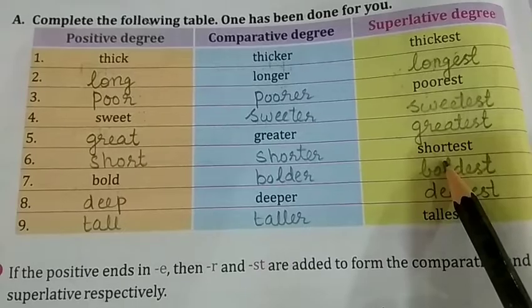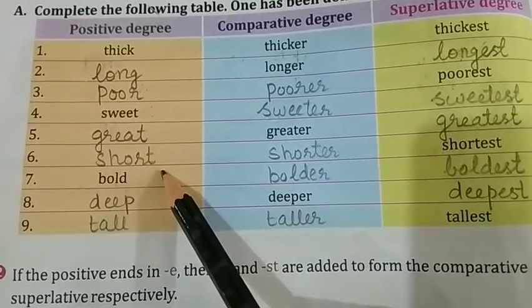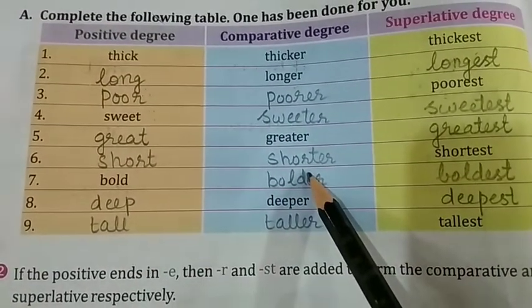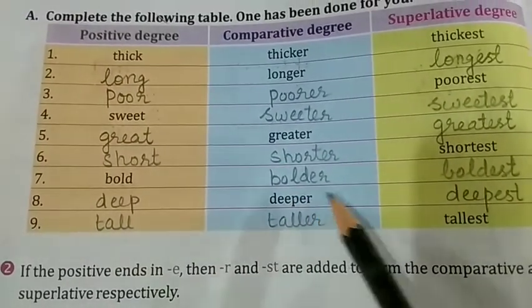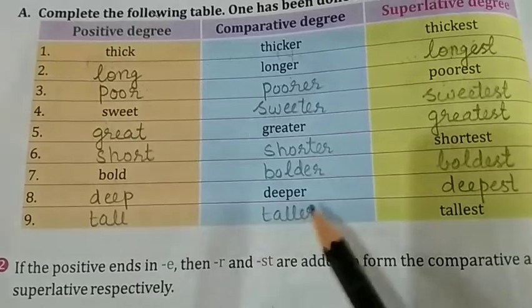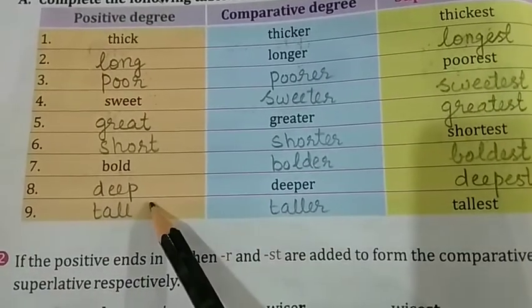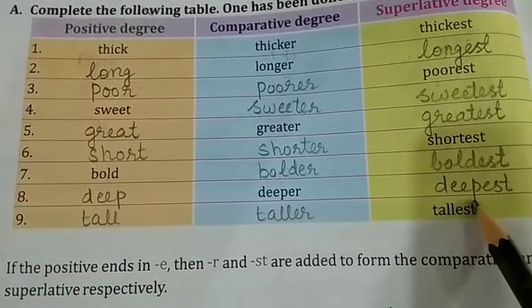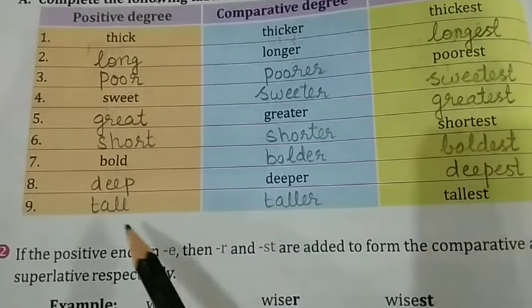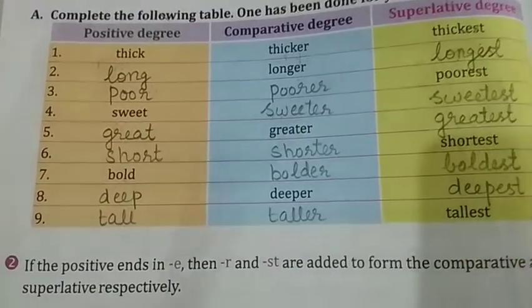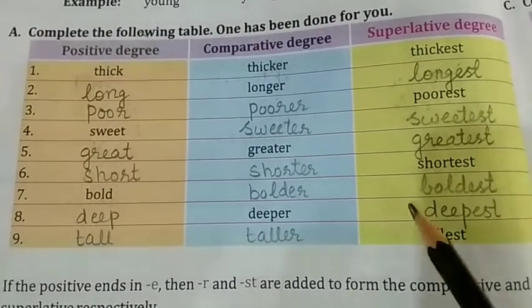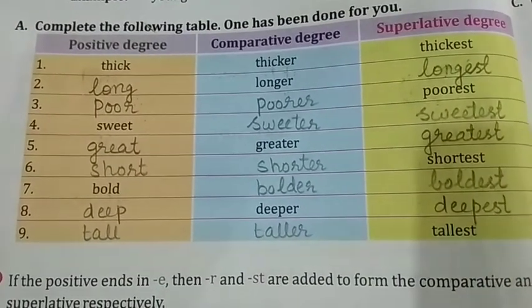Next, shortest given. So, positive degree, short. Comparative, shorter, shortest. Bold, bolder, boldest. Deeper given, deep, deeper, deepest. Tallest given, positive degree, tall, taller, tallest. So, write this in your textbook, children.